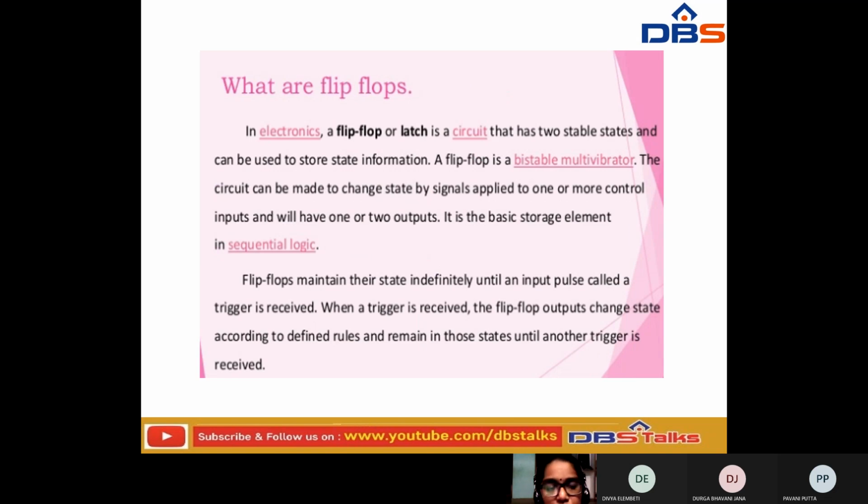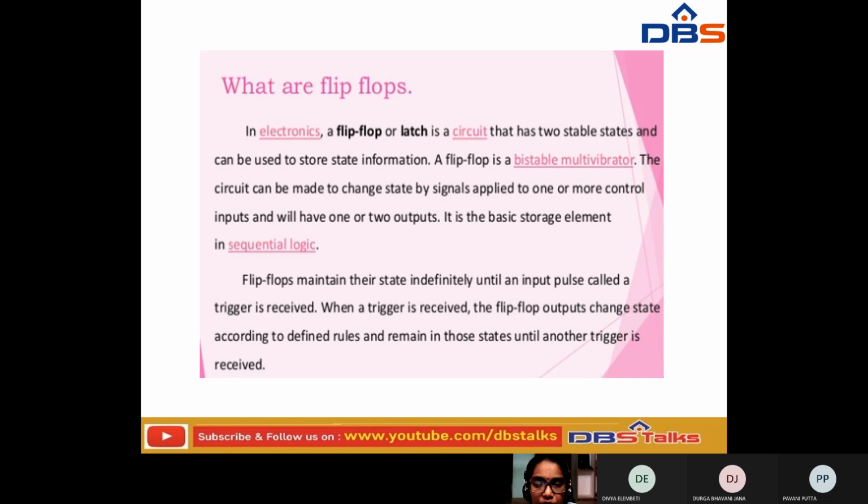Next one. If you have observed, what is a flip-flop? In electronics language, a flip-flop or latch is a circuit that has two stable states, and it is used to store state information. Here a flip-flop is a bistable multivibrator. So it is not a monostable. Bistable means it has two qualities. Bi means two. So from this we can say that it is a bistable multivibrator.